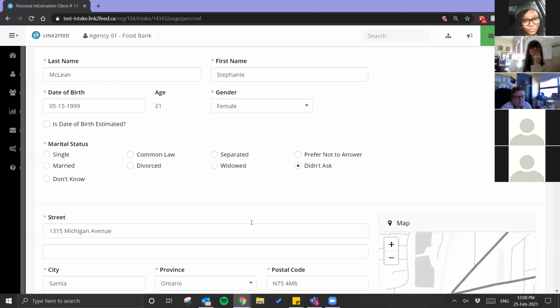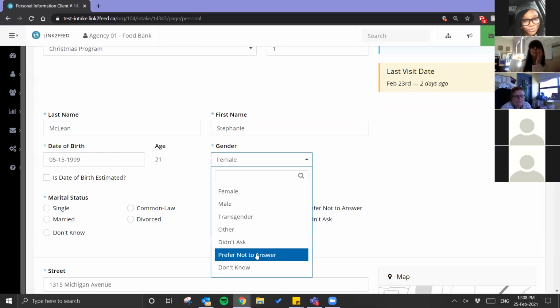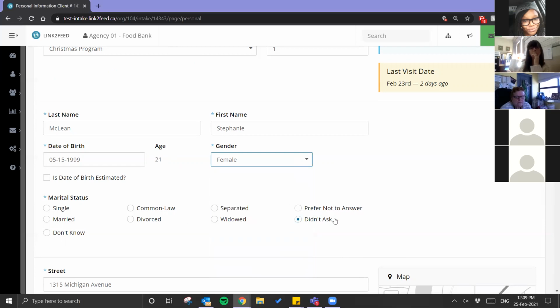Something real special about the didn't ask option. When didn't ask is selected from any of the questions that have that available, when the profile is up for a forced review, the system will clear out that option and have you ask. So for whatever reason, if you did not ask that question to the client, then next time it's up for a review, whether it's a merge, separated from household or anything like that, the field will be blank, and the system will force you to answer it.